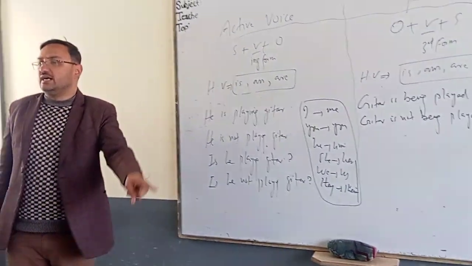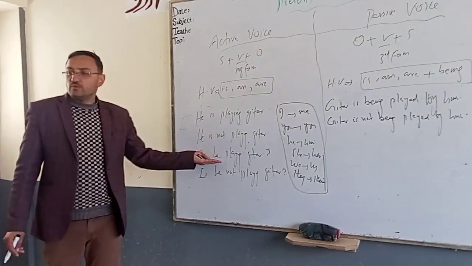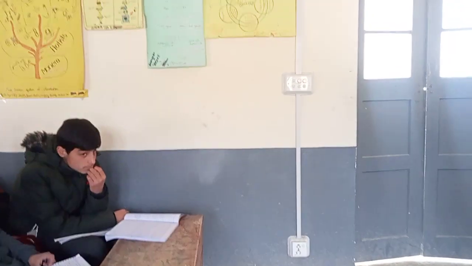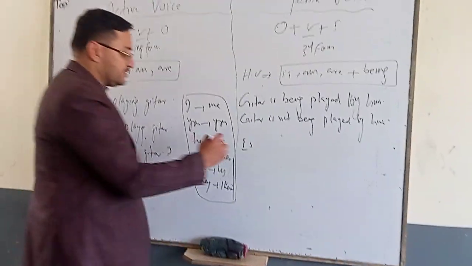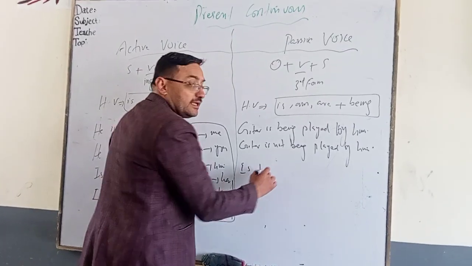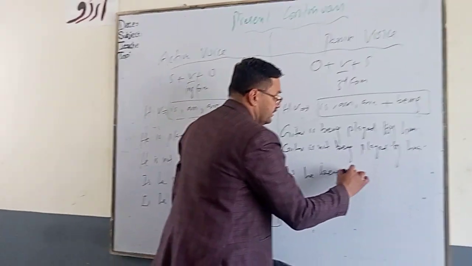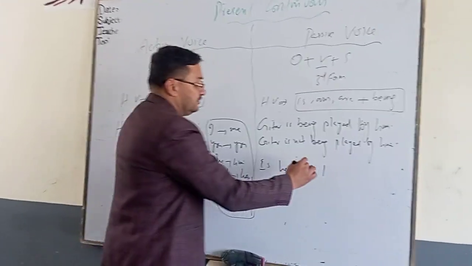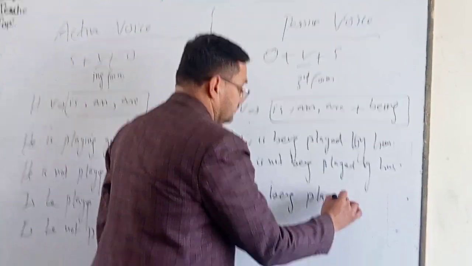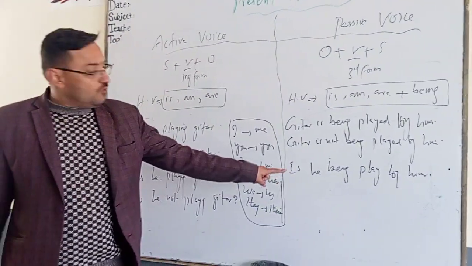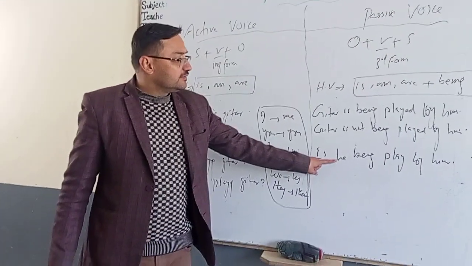Is he playing guitar? How are you going to make the sentence? Is guitar being played by him? Well done. Again, you have to keep it in the interrogative form. Why have you used he here?